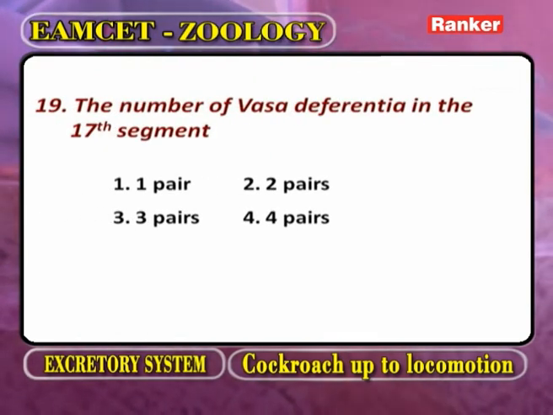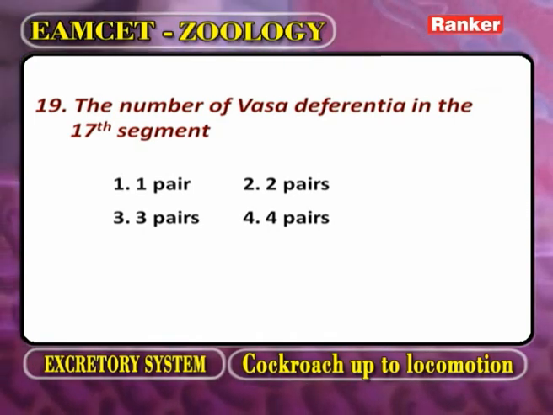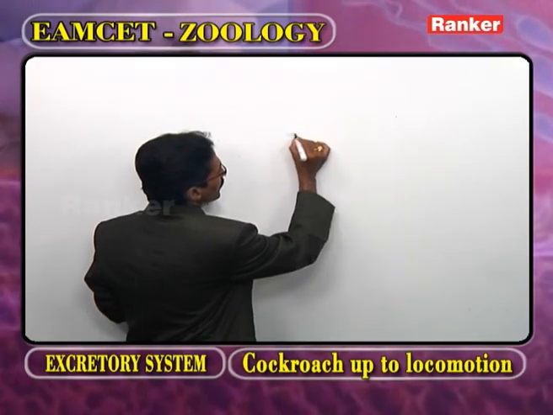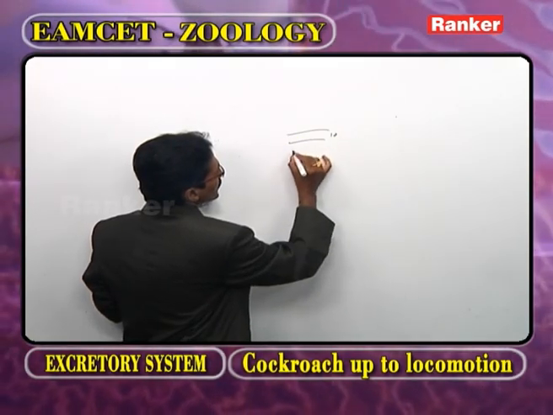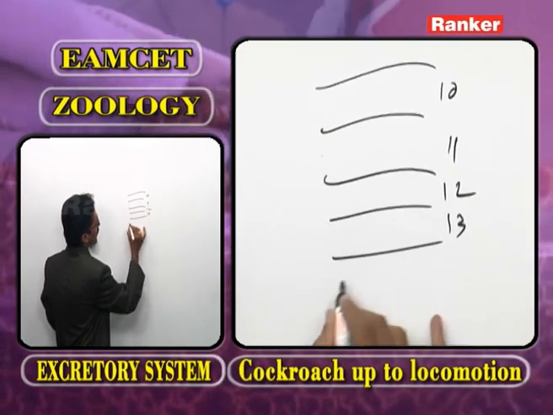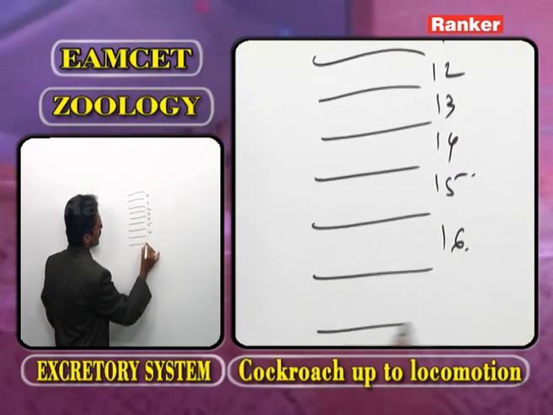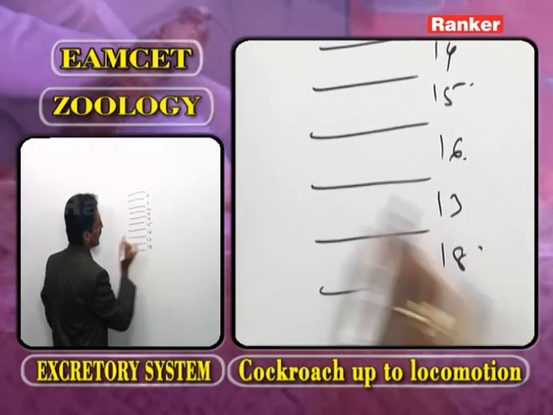The number of vasa deferentia in the 17th segment. Now this is the 10th segment, 11th segment, 12th, 13th, 14th, 15, 16, 17, 18.